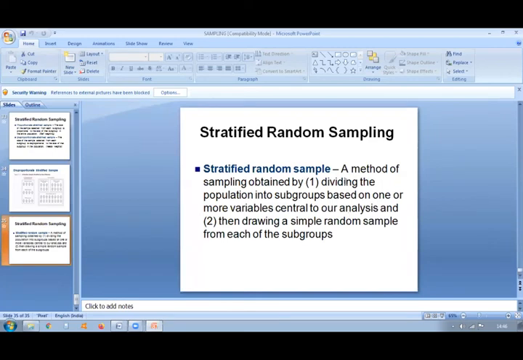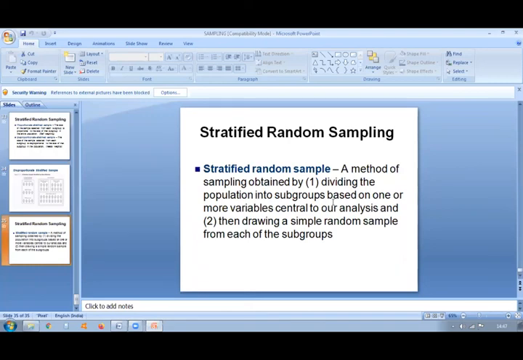Stratified random sample: a method of sampling obtained by dividing the population into subgroups based on one or more variables central to our analysis, and then drawing a simple random sample from each of the subgroups. For example, we have seen the total population with different colors, right?